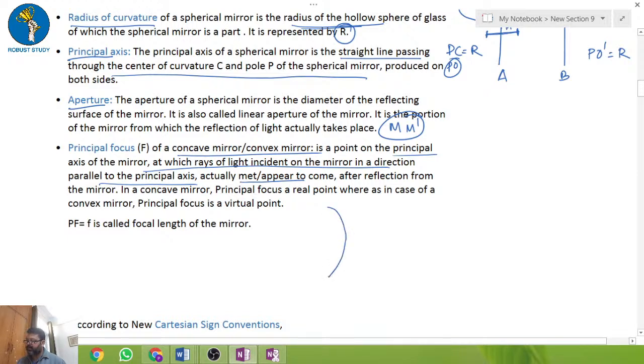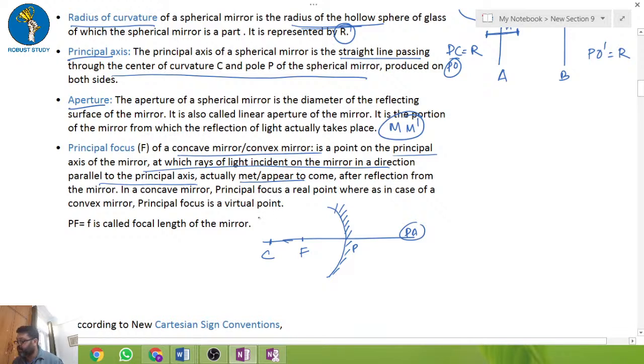I'll take the example of concave and convex mirror. Let me explain. As I explained already, this is the principal axis. This is your pole, this is your center of curvature, and this is your focal point, this is your F.